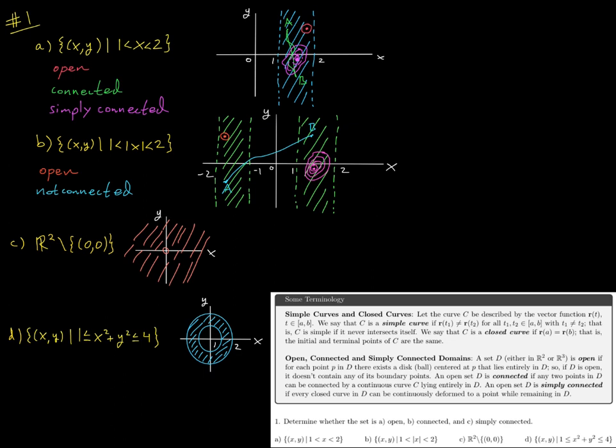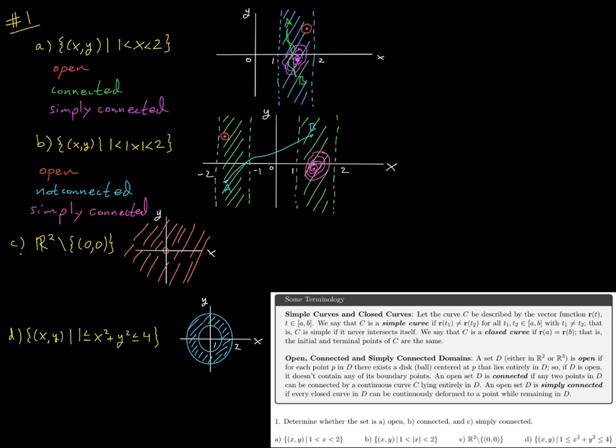Okay, and that's true whether I choose my closed curve, say in the right band or in the left band. Right, I can do this continuous deformation to a point while lying entirely within my set. So we are still simply connected. And note here that again there are no holes in this region.